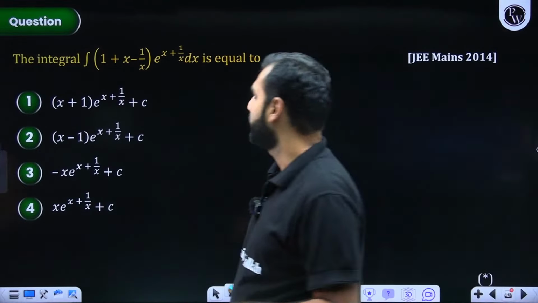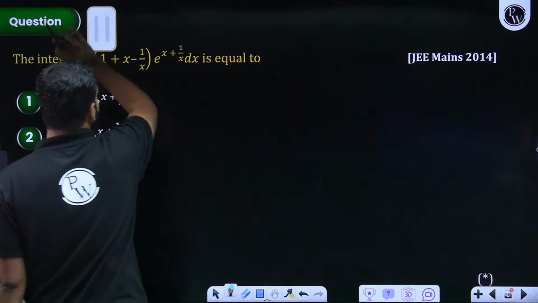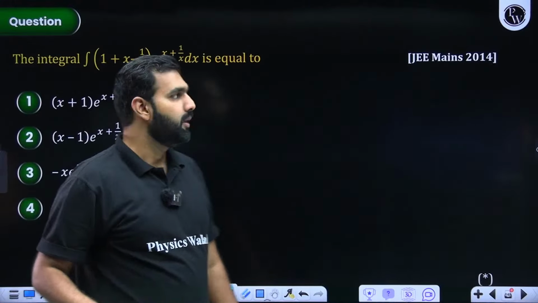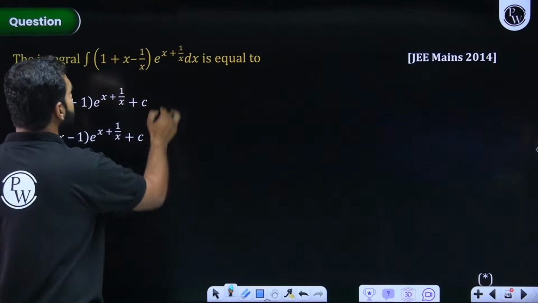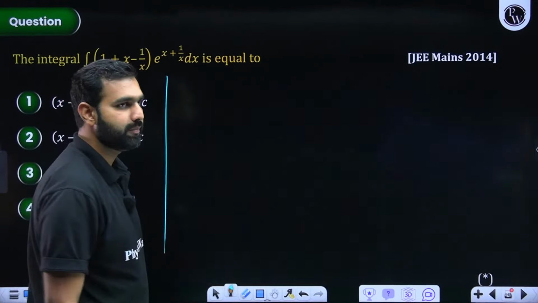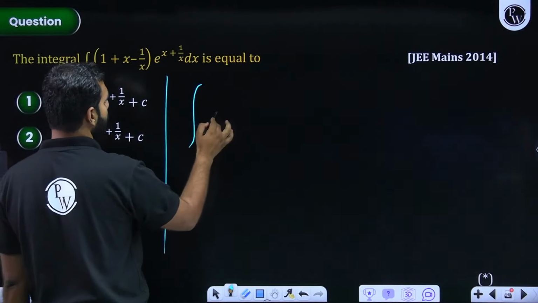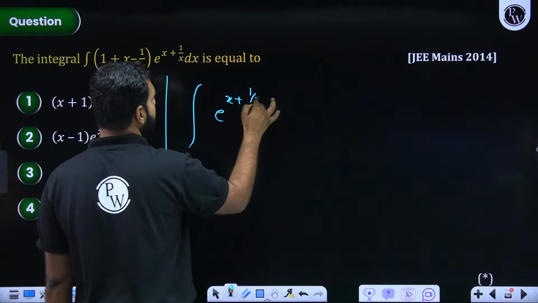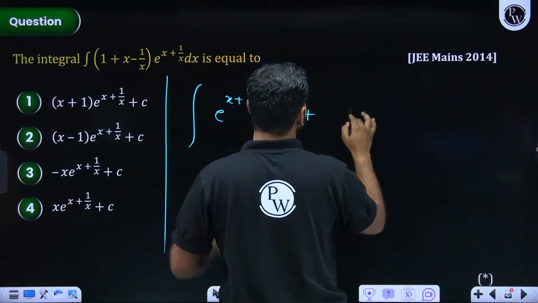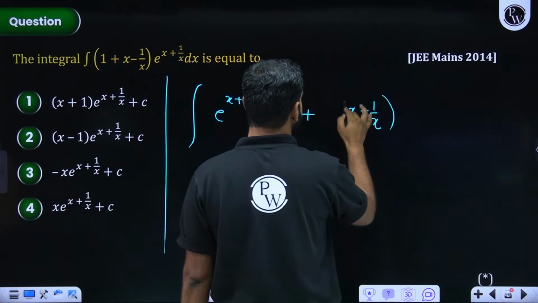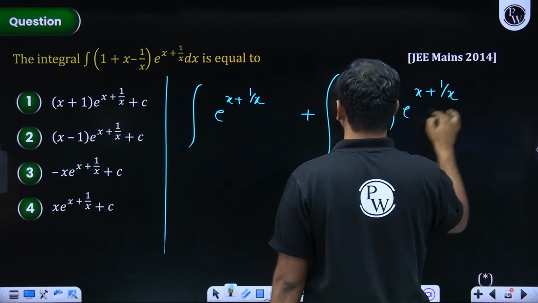Now let us work out this result. There I was mentioning that every time you see e to the power x into f of x plus f dash x, there you write the answer as e to the power x f of x. But how do you deal with this expression? Again, a very, very good question. This is a better version of that. How do we solve this? Pay attention to this. If I push this inside with 1 and with this, I'll have integration of e to the power x plus 1 by x into 1 plus x minus 1 by x, x minus 1 by x into e to the power x plus 1 by x.